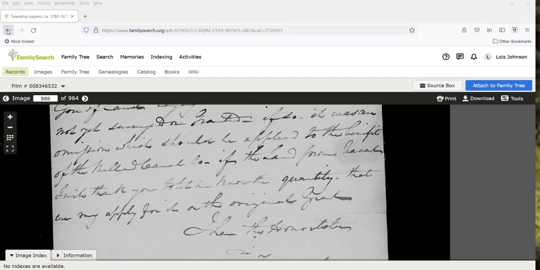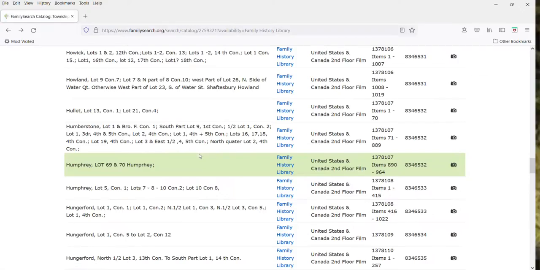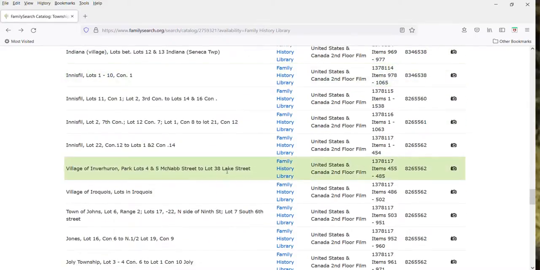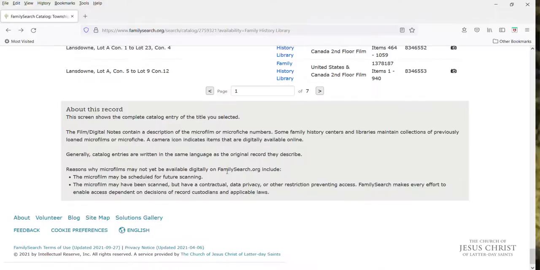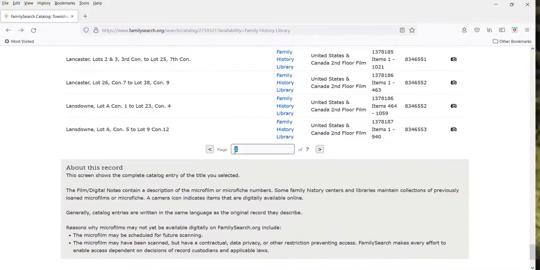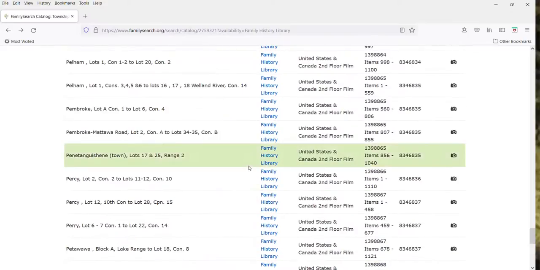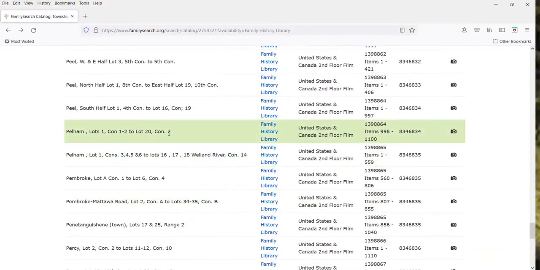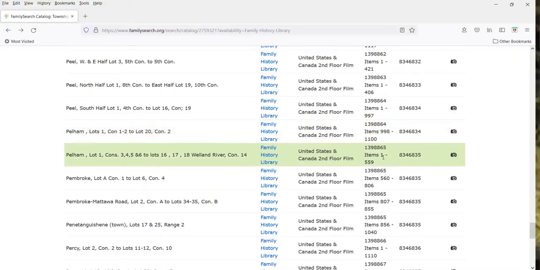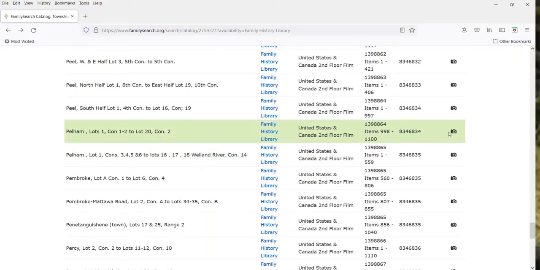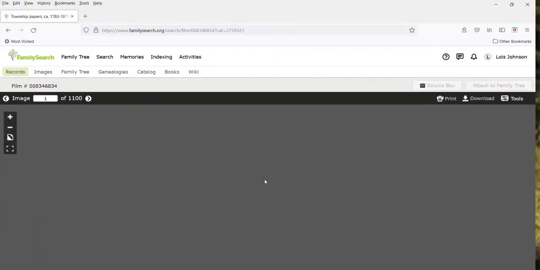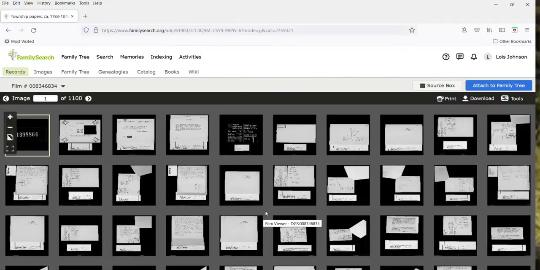The next township is the Township of Pelham, and Pelham is pretty straightforward as well. It does concessions and lots. If we come to here, actually this one, just from experience, I know is going to be on the fourth page of 7 pages. So we've got Pelham here, and it looks like it's broken over 2 different films. This one starts on page 998 and goes to the end, and then the next one starts on page 1 and goes to page 559. So let's just open up one of these. I don't think I'm going to do the second one.